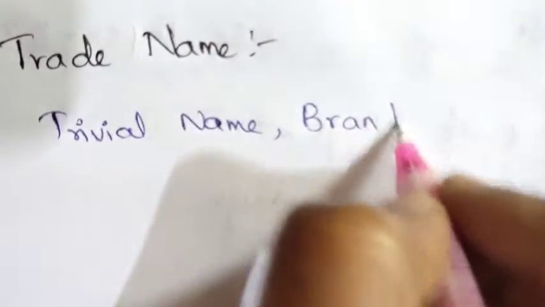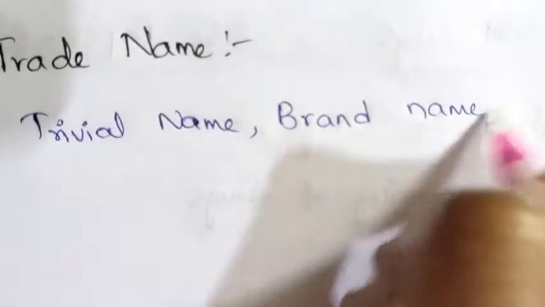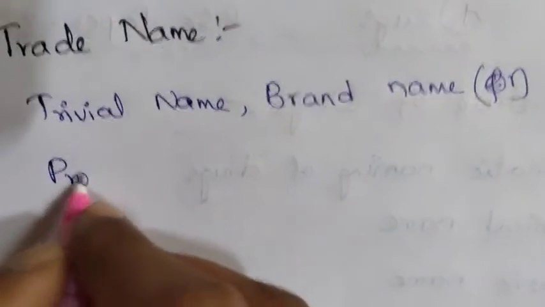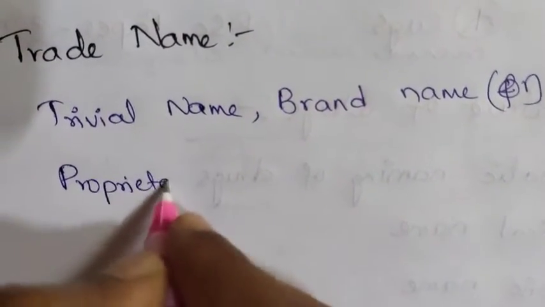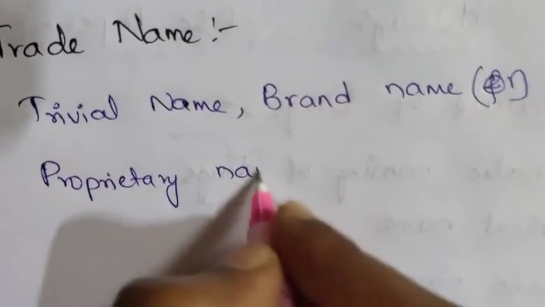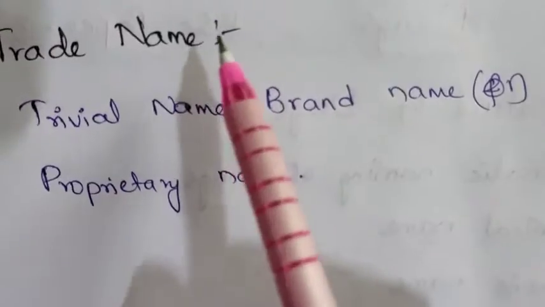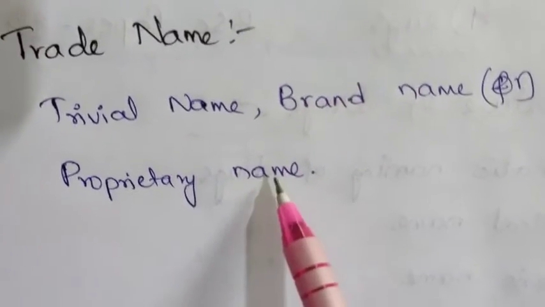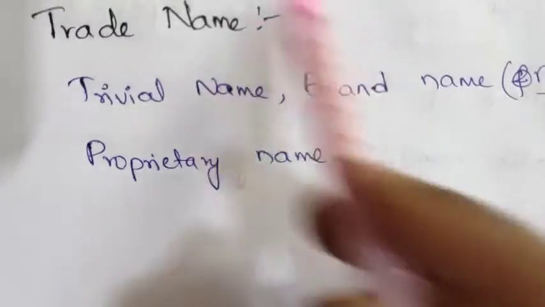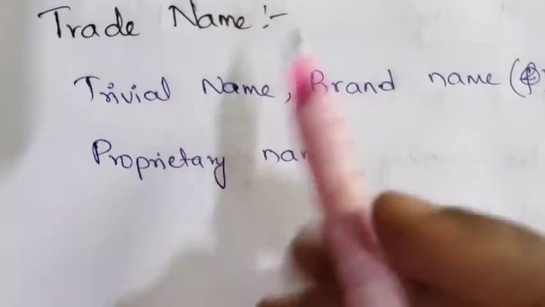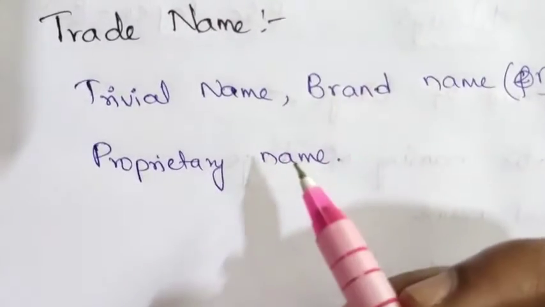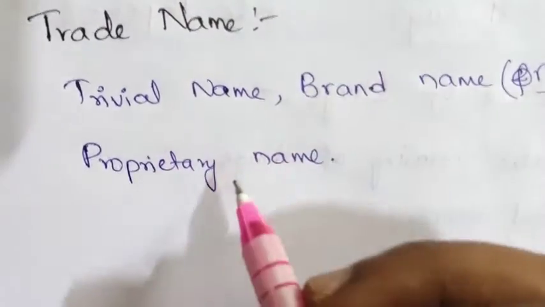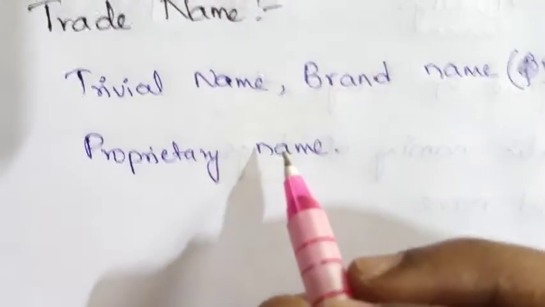Means the trade name is given by the pharmaceutical manufacturers to the drug. Here we have different trade names based on the different companies.